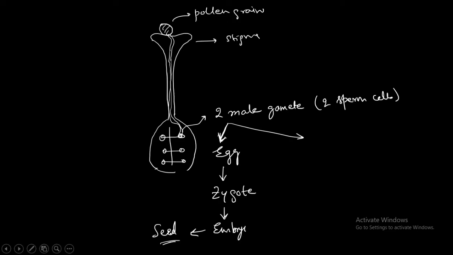Now some questions are there here. The process of fusion of the male gamete with the female gamete is called fertilization. The ovule is present within the ovary. Pollination that takes place with the help of insects is called entomophily. The ovule develops into the seed after fertilization.